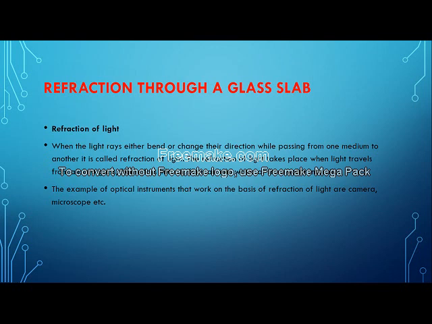It will either bend towards the normal or bend away from the normal. If it moves from denser to rarer, it will move away from the normal. If it moves from rarer to denser, then it will move towards the normal. So this particular phenomenon we are now going to observe, how it happens in a glass slab.